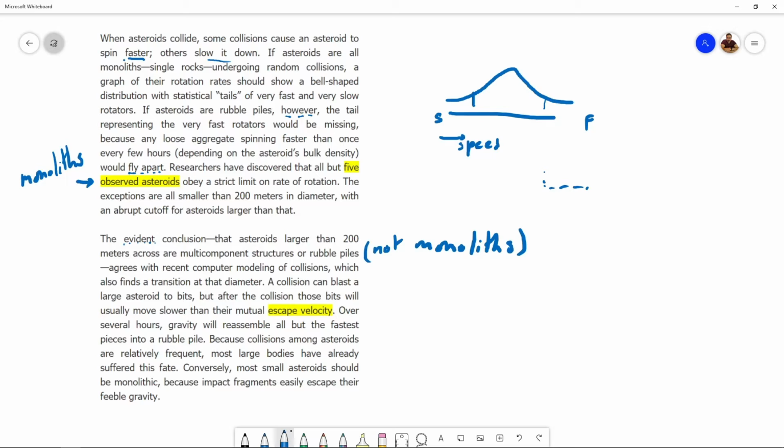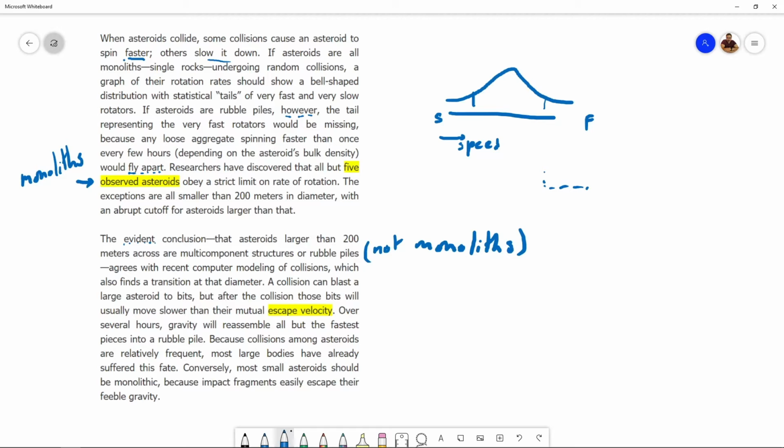So they get into a collision, they get blasted off into bits, and then because of gravity, the bits reassemble. Some of the fastest pieces perhaps don't, but overall many of them do. And then the asteroid becomes a multi-component structure. And also the rotation speed remains usually slower than the speed at which the bits might fly away.